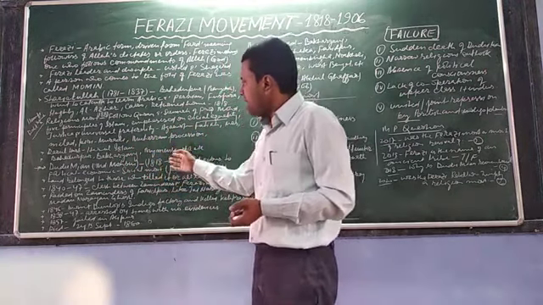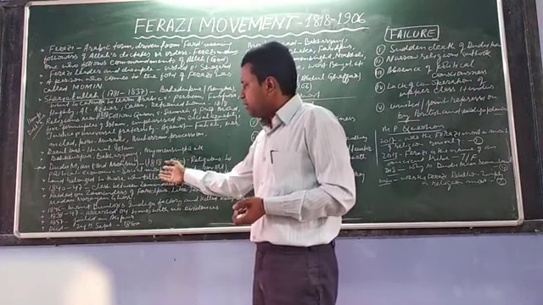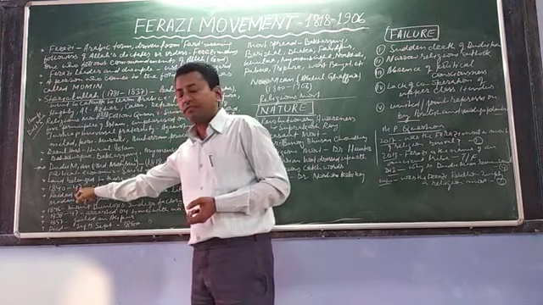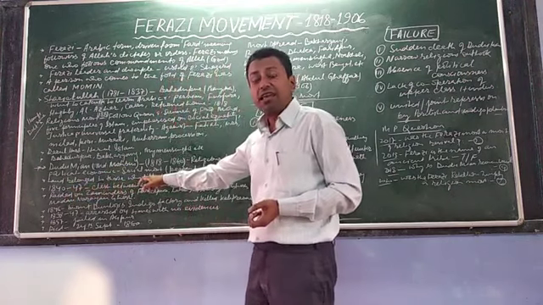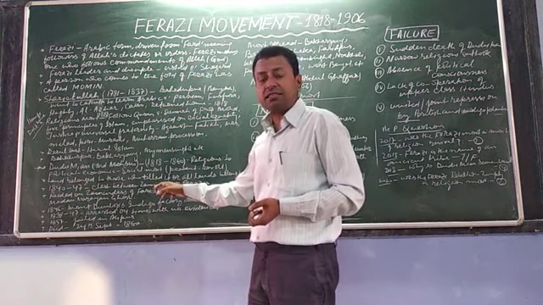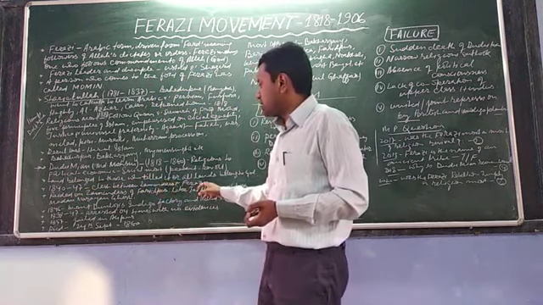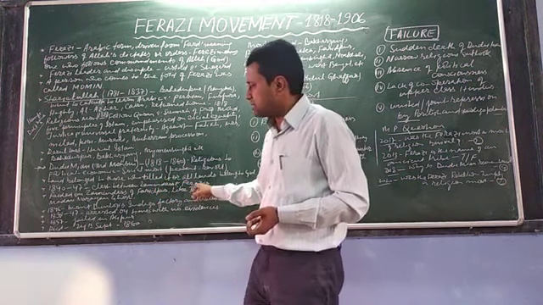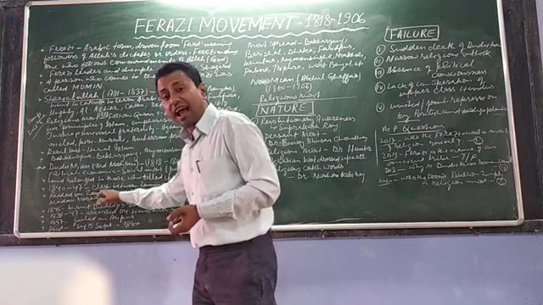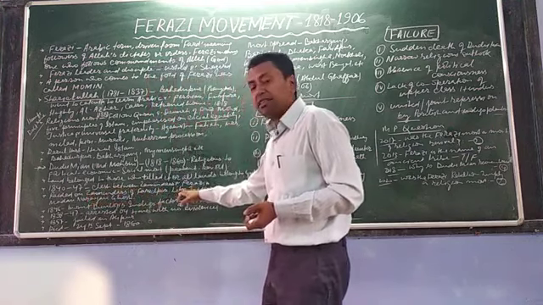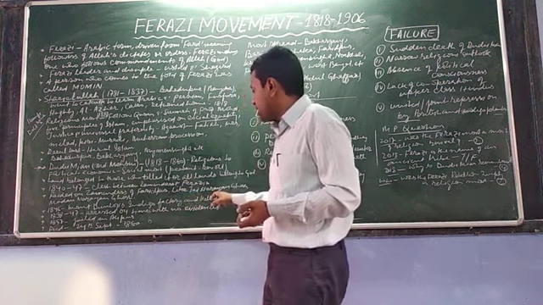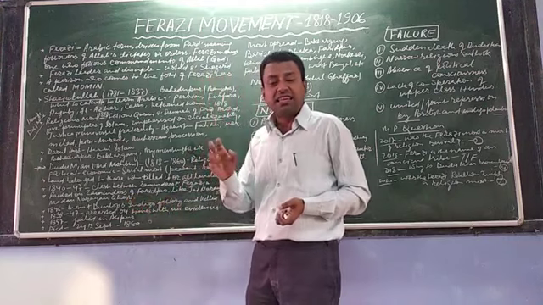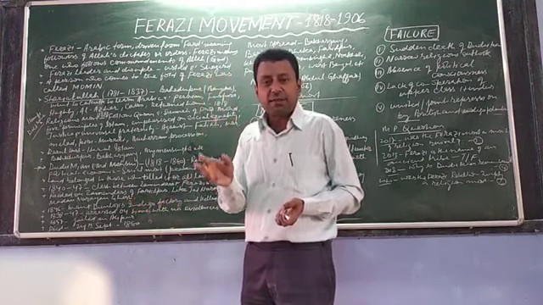After that, we see that from 1840 to 1847, a clash took place between zamindars and Ferazis. It is also said that the Ferazis attacked the zamindars of Faridpur. Those zamindars were Narayan Ghosh and Madan Narayan Ghosh. These zamindars were attacked.